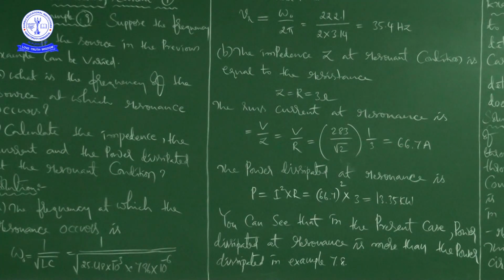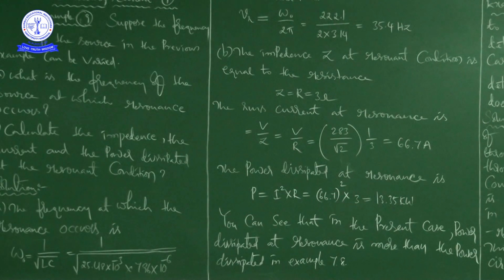Next, he is also asking to calculate the power dissipated. What is the formula for power? P is equal to I square into R. So I is 66.7, whole square, into R, which is 3, a given value. That is equal to 13.35 kilowatt. That is the power dissipated at resonance.